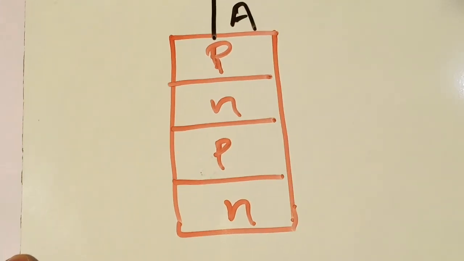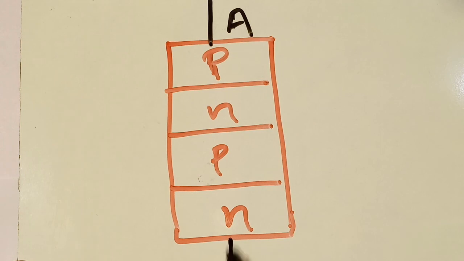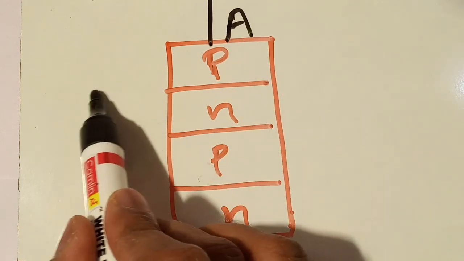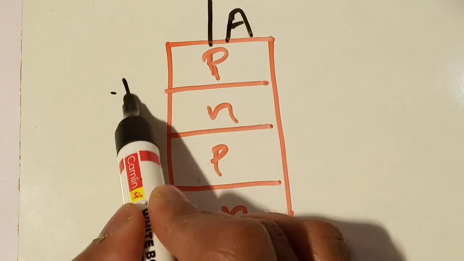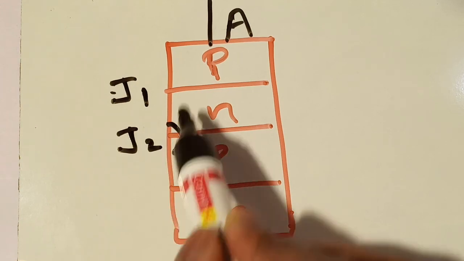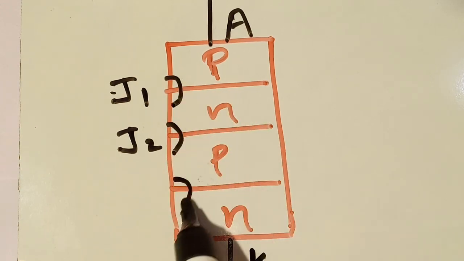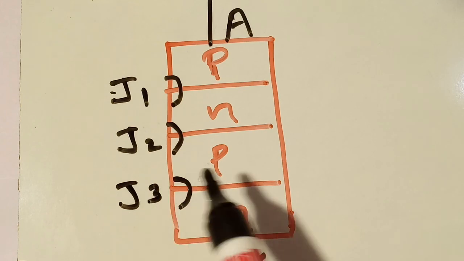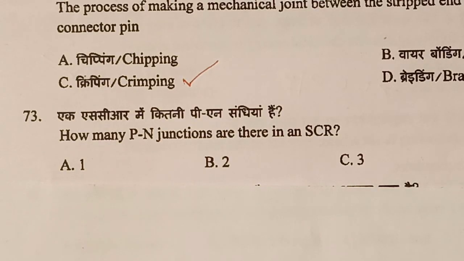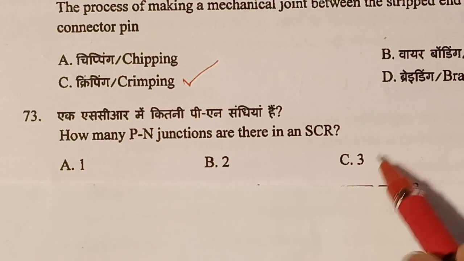and this is the anode, and this is the cathode. So here if we see how many junctions we have here, this is junction 1, junction 2, this is junction 1, junction 3. That means there are 3 junctions in an SCR. So there are 3 junctions in an SCR. So the right answer is option C, 3.